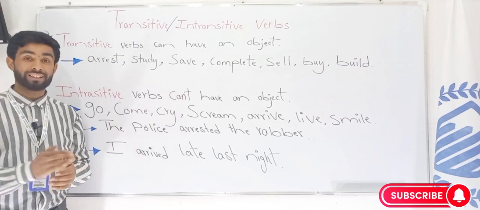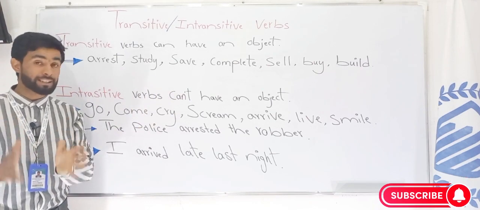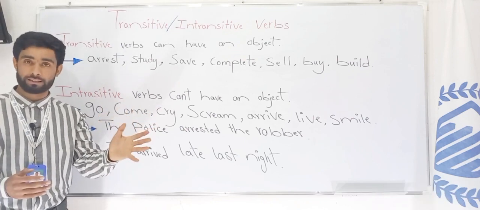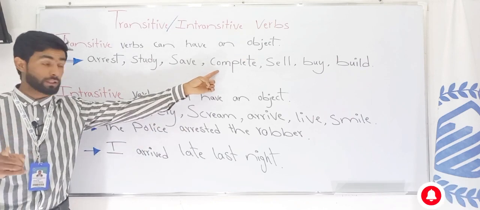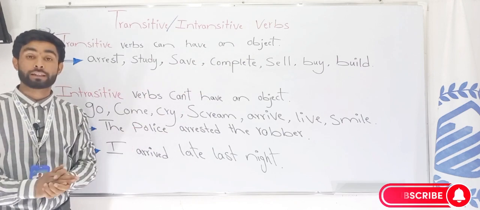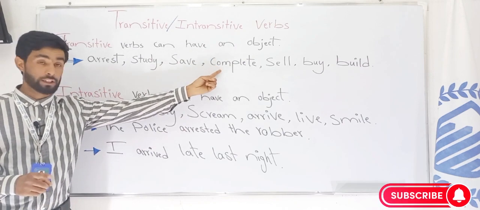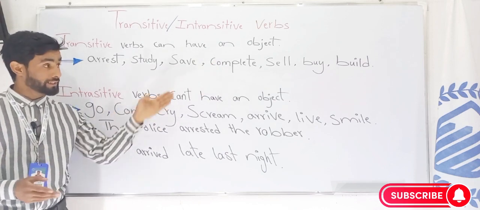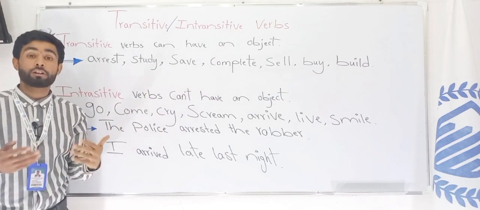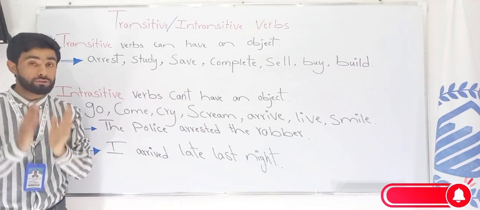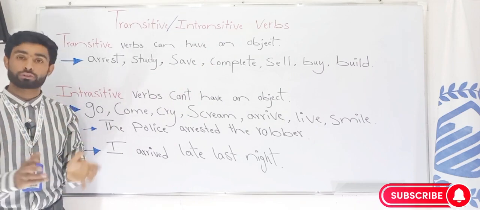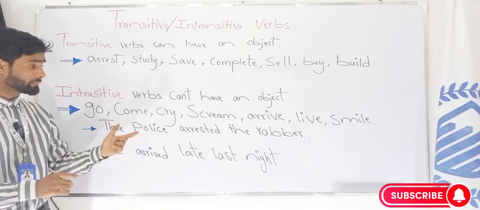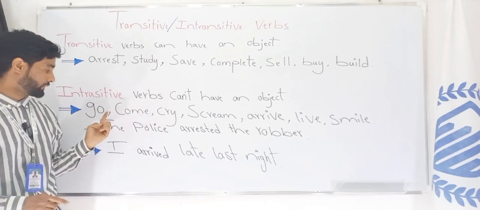Complete. So there is something which I complete, you complete, he completes, she completes, Ahmad completes. Whatever that thing is, that's the object. And that's why we call this verb transitive, because it can have an object. The other verbs can all have objects too, and that's the reason we call them transitive verbs. Hope it's clear. Come to the next examples about intransitive verbs.